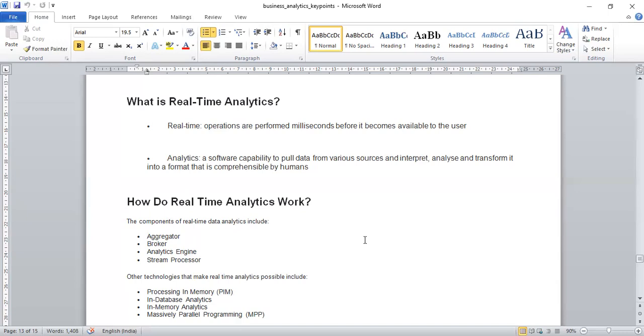First, try to understand real time. Real time, you have understood, I think, that the operations are performed milliseconds before it becomes available to the user. And analytics, you know, is a software capability which can pull data from various sources and interpret, analyze, and transform it into a format that can be comprehended by humans. So analytics that deals with real-time data is known as real-time analytics.